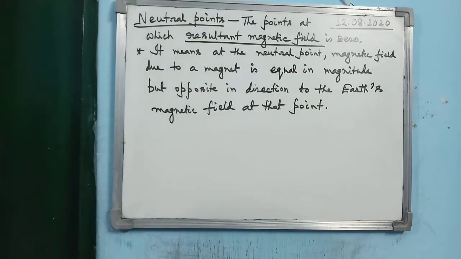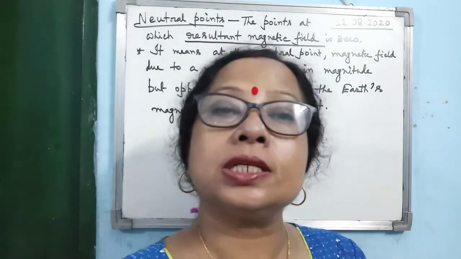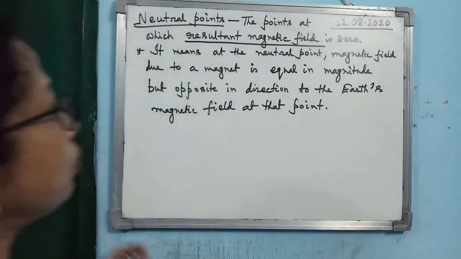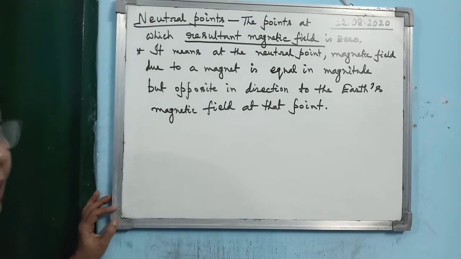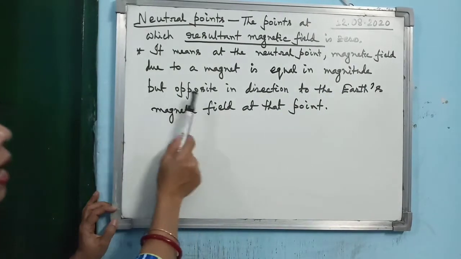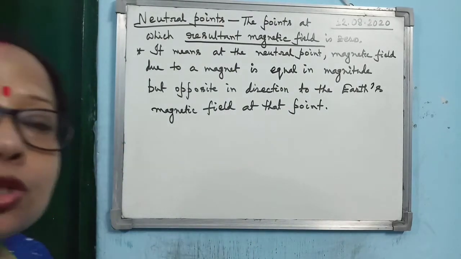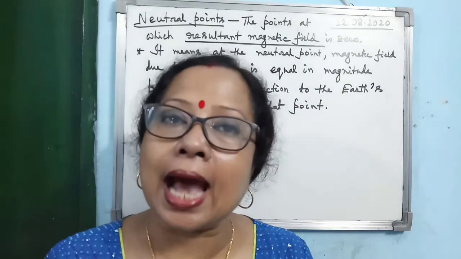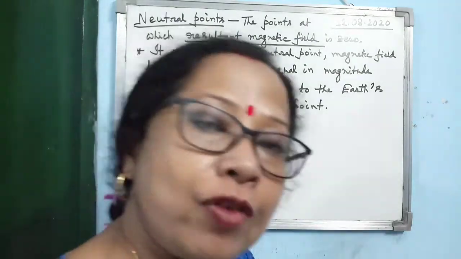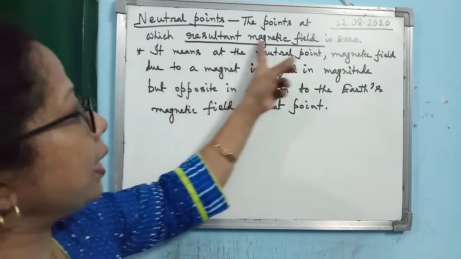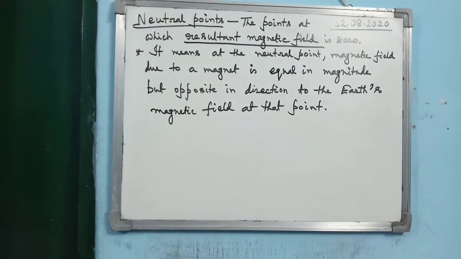Alright, means if there are two magnetic fields, they are equal in magnitude and opposite in direction at that point. So you can write that at the neutral point, the magnetic field due to a magnet is equal in magnitude but opposite in direction to the Earth's magnetic field at that point. So what is happening? The two magnetic fields are cancelling each other's effect. So you can say the resultant magnetic field is zero at the neutral point.